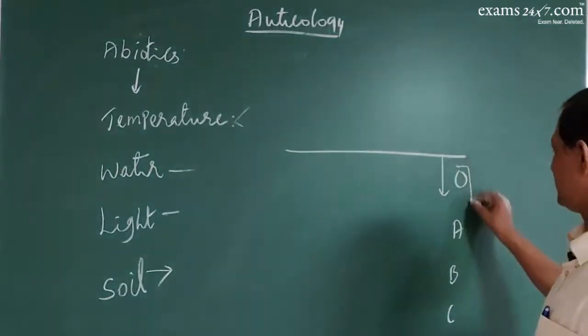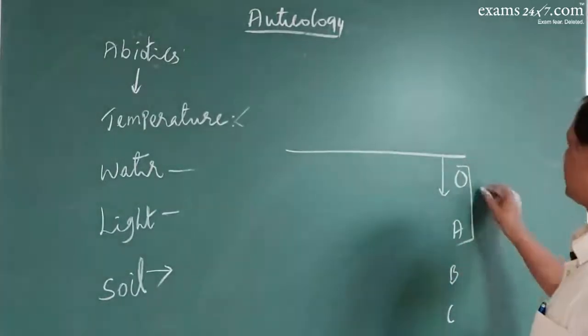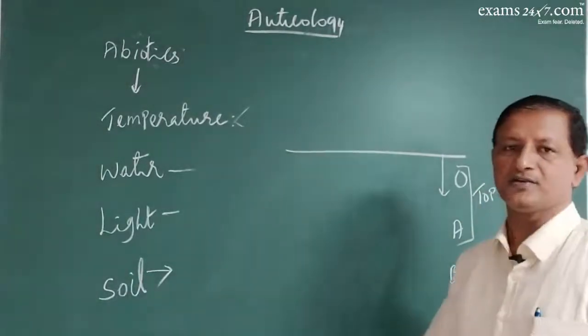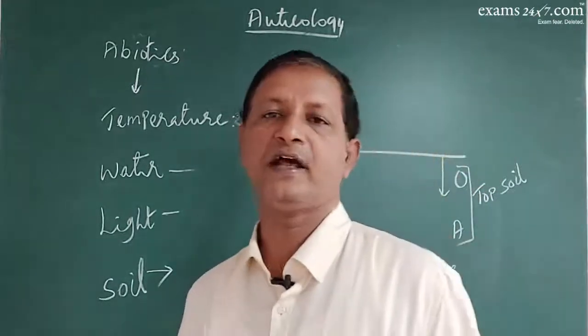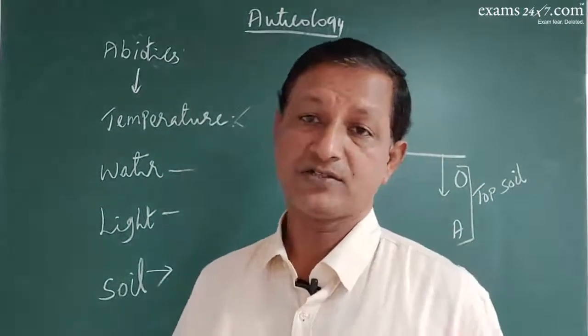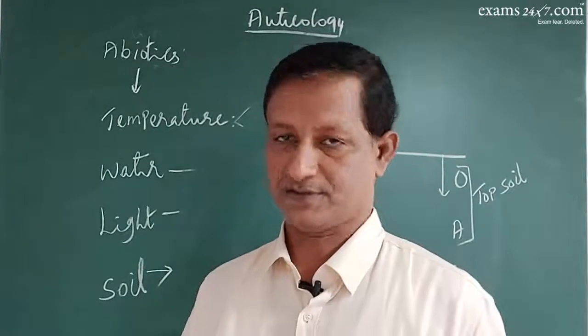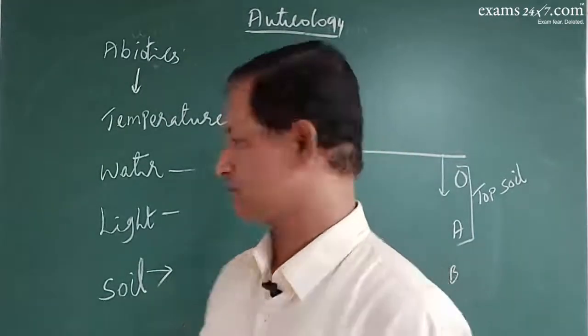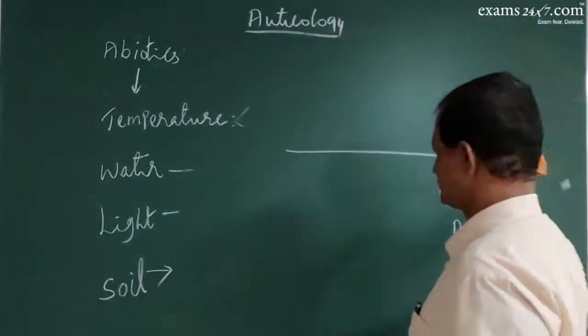In this, the layer O and A will be considered as the topsoil, which is the fertile soil. Fertile soil, because it is this soil which has got rich minerals. Fertility is high, so that plants can grow well using this topsoil.